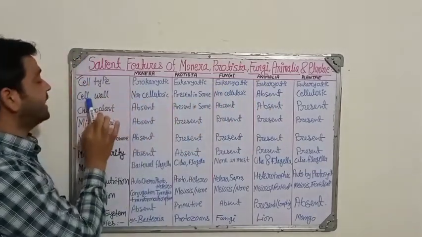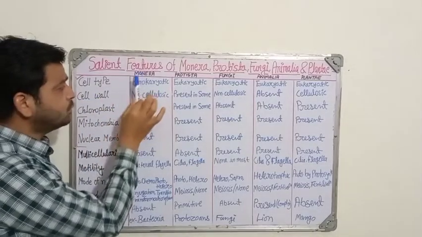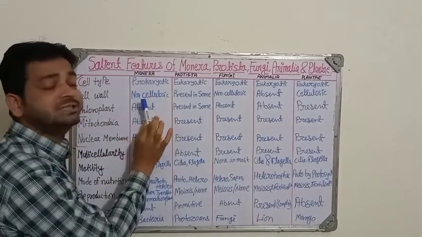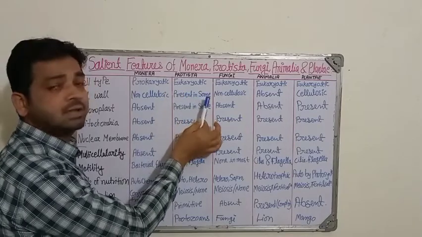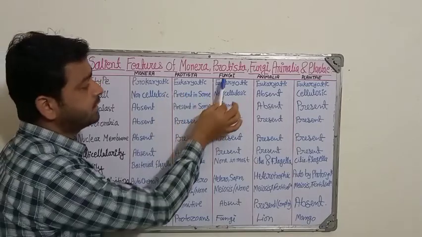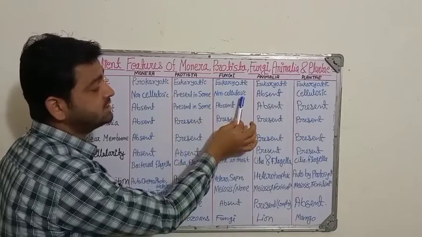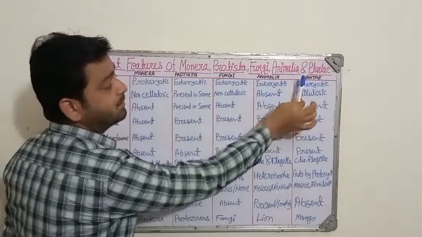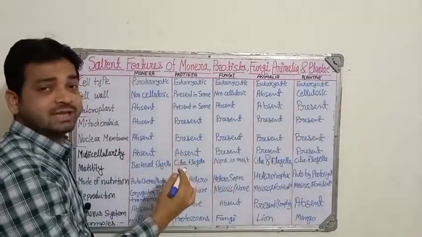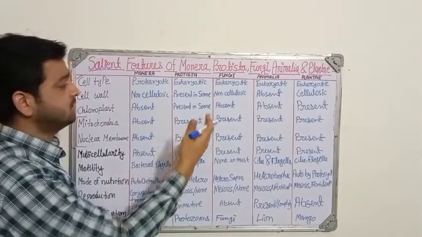Okay, coming to the second one, the cell wall. Monera will have a non-cellulosic type of cell wall, whereas in Protista it may be present in some and not in others, right? In fungi it is non-cellulosic, in animals it will be absent, and in plants it will again be cellulosic, like hemicellulose and all those things, right?